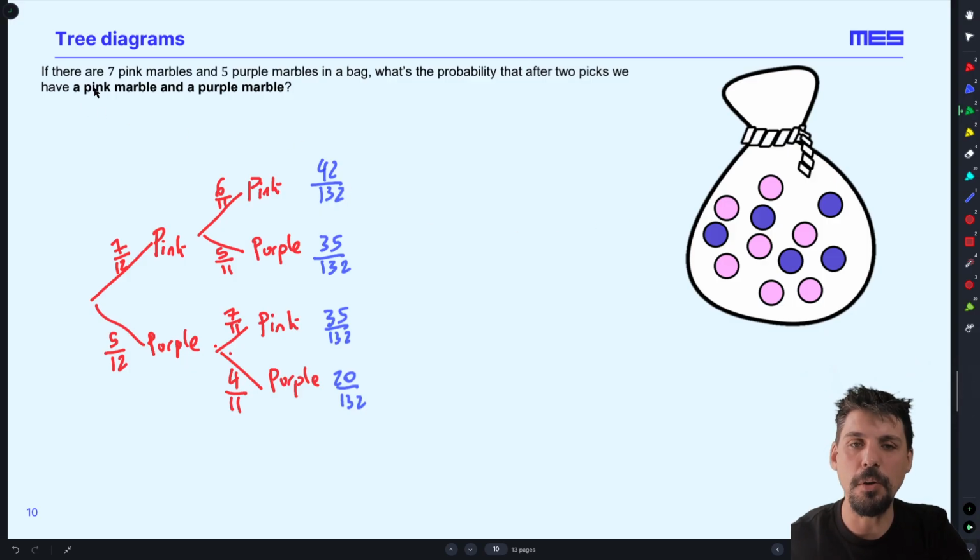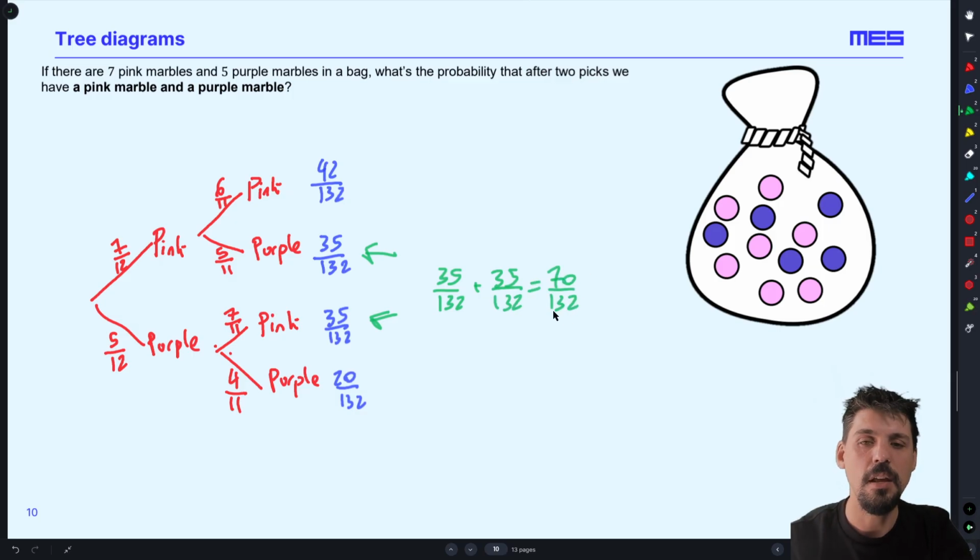Now, I want the probability of having a pink and a purple marble. I don't care in which order. So pink and purple, I can add those two together. Hopefully, you are remembering this from your GCSE years. Nice and simple. Remember, we put the probabilities on the branches of my tree and the events at the end. Do not get them the wrong way round.